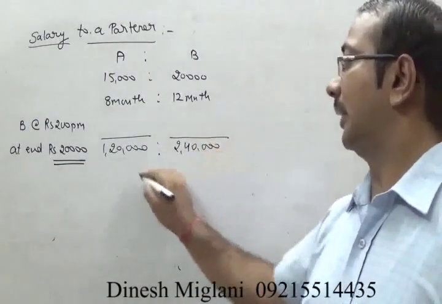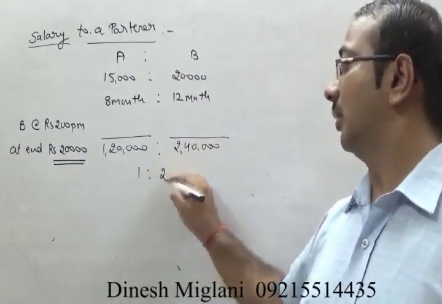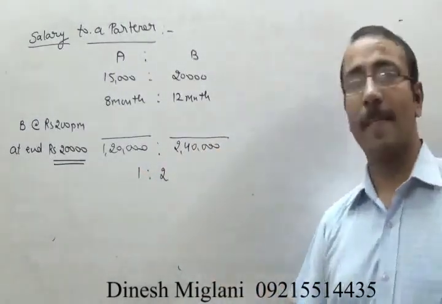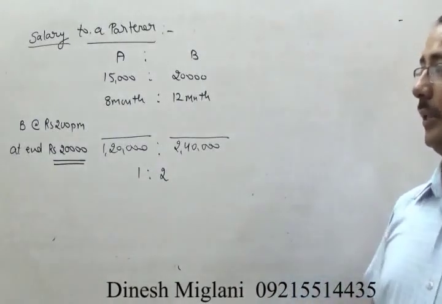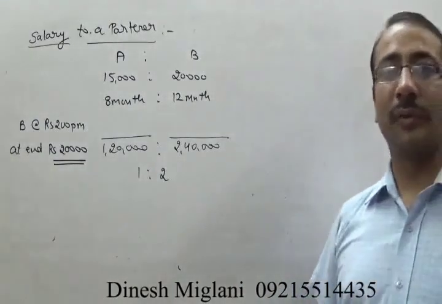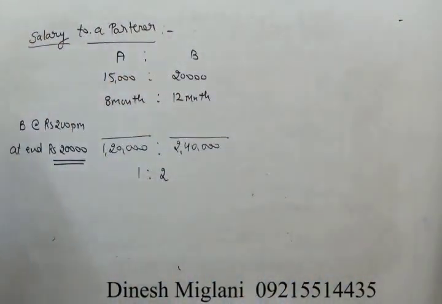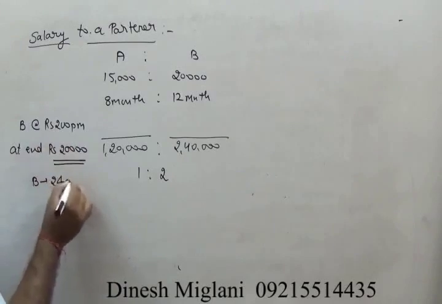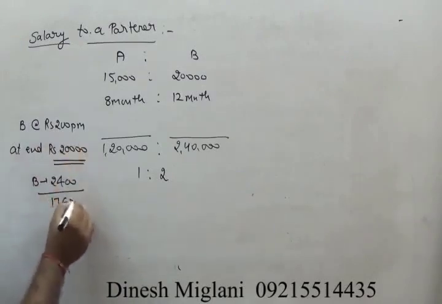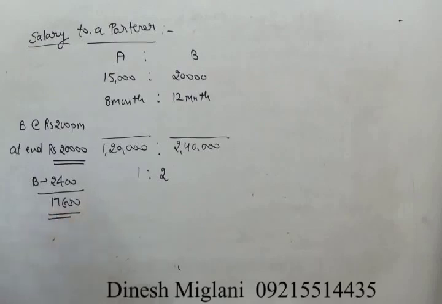Now when I solve it, I get the profit sharing ratio as 1:2. Now after that, we know that in the question there was a profit of 20,000 and B was given a monthly salary of rupees 200 per month. It means B was paid a total salary of rupees 2,400. Now how much profit is left? That is 17,600. Now this 17,600 is the profit that has to be divided between A and B, right?